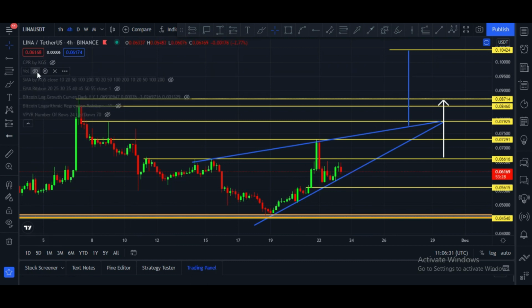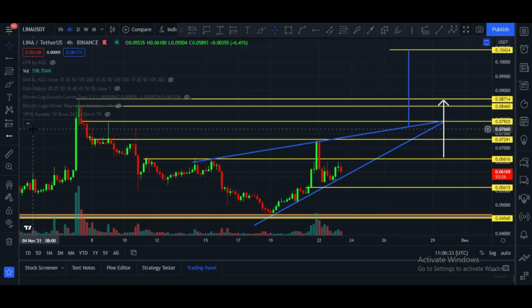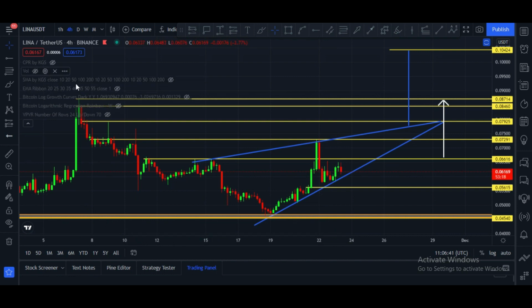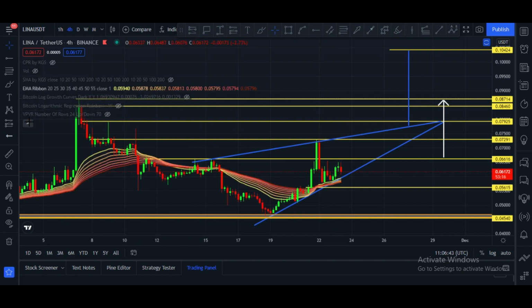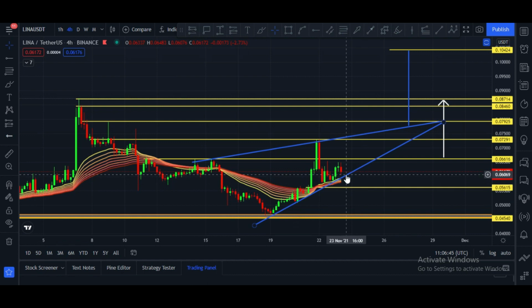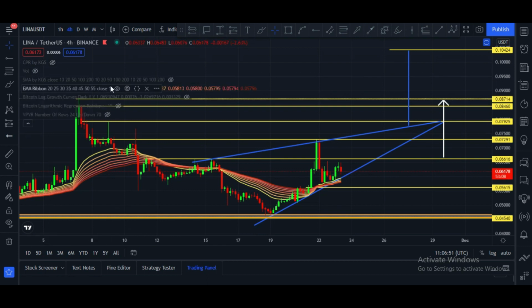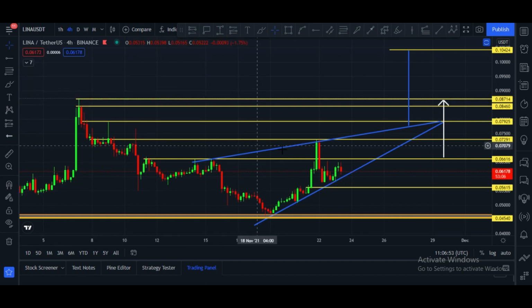Let me please show you some indicators. First of all, volume. Volume is satisfactory. Volume is coming, but we have to wait until it breaks this horizontal resistance. And let me please show you the EMA ribbon. Candles are above this EMA ribbon, and that is a very good sign, and this is the sign that price definitely will go up. We have to wait until it breaks this horizontal resistance of the 6 cents price area.